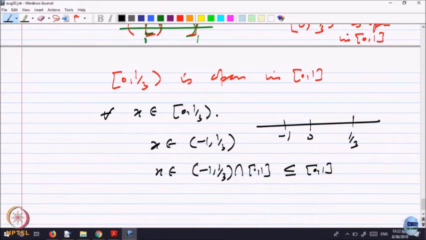What we are saying is, whatever be the set in R or in R n, what is the meaning of saying that you are looking at open balls in that set? That set may not have the whole ball of R n inside it, but it is the intersection of an open ball in R n with that set. That is what we mean. So, you can think of it as a subspace.